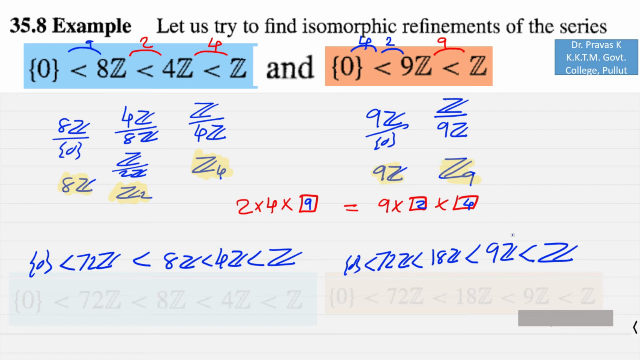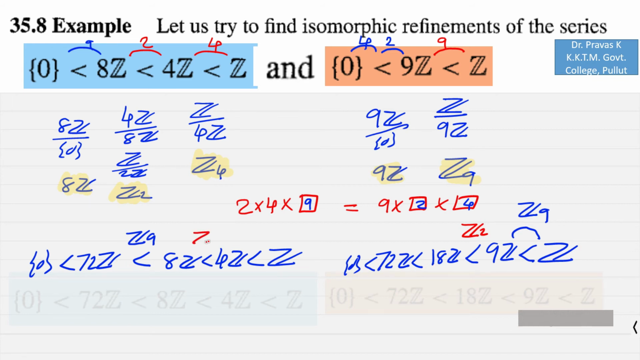So here you can see the corresponding factor groups. Here you can see Z9, a factor group formed from Z over 9Z. Correspondingly, here I can see that Z9 is a factor group formed by 8Z over 72Z. And if I have a factor group, say Z2, formed by 9Z over 18Z here, I can see that correspondingly